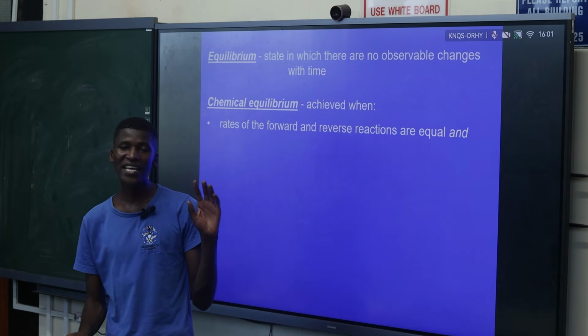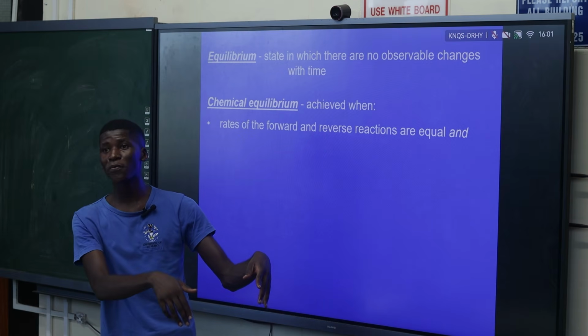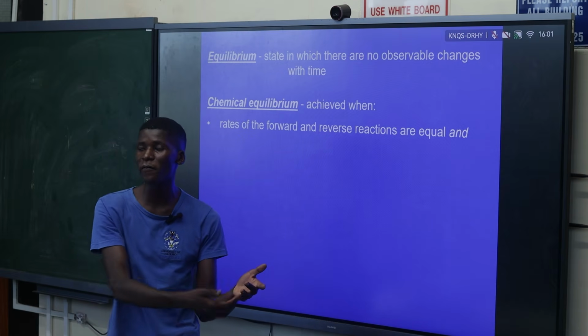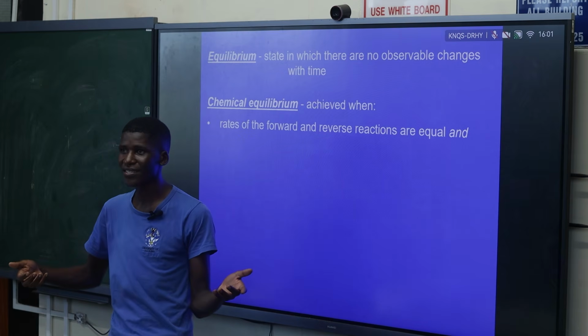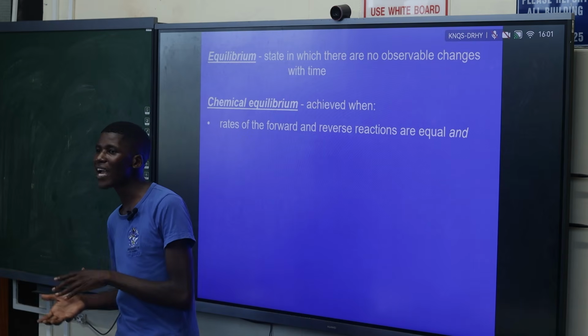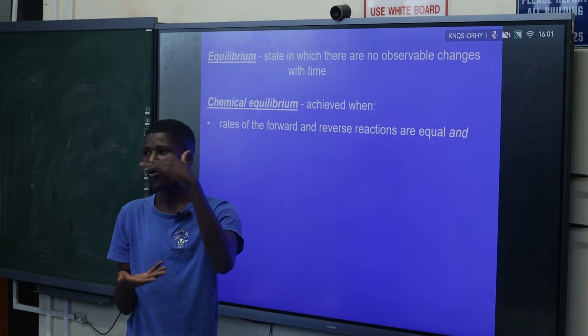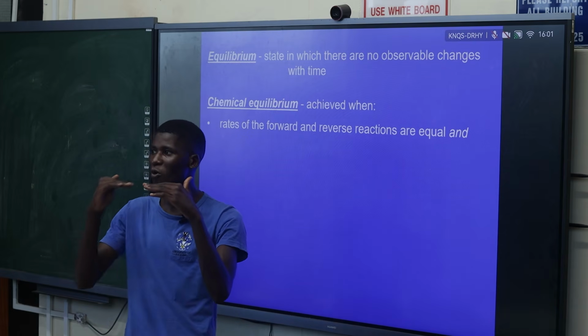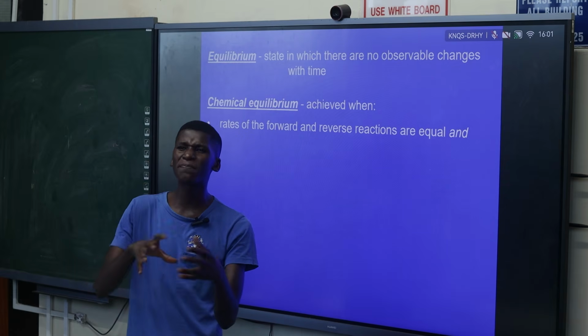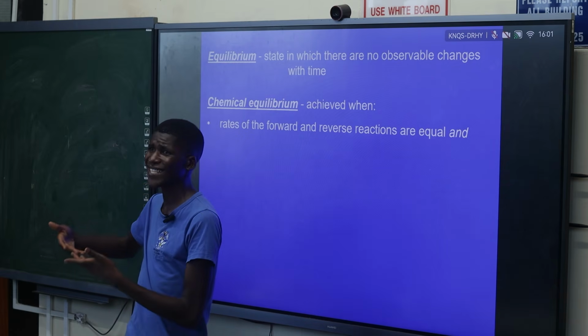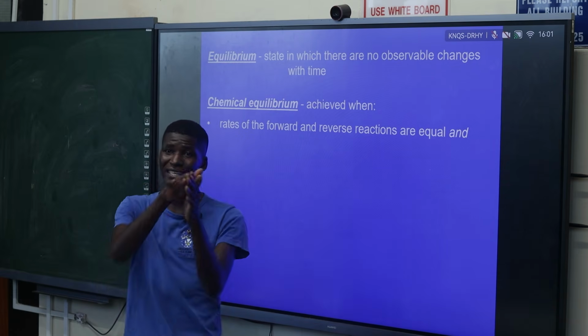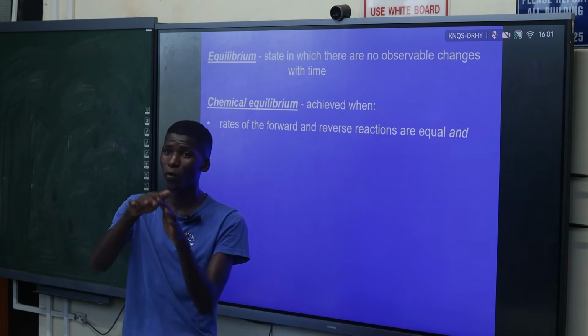We've already said that. The rate at which we are producing our product is the same rate at which we are forming back our reactants. It's like I'm forming a sandwich using two slices and a polony, and then someone else is breaking up the sandwich and giving me back the slices. That's like a forward reaction and a reverse reaction, just doing the opposite thing.